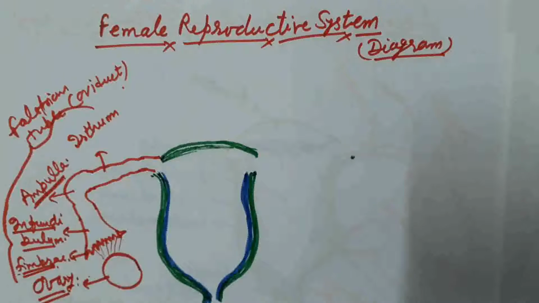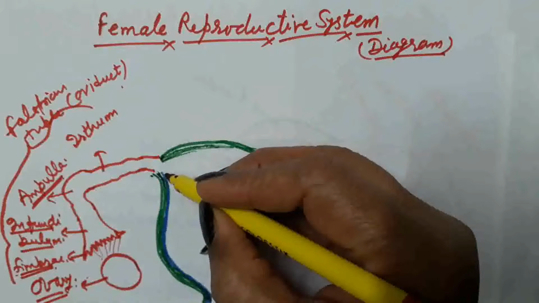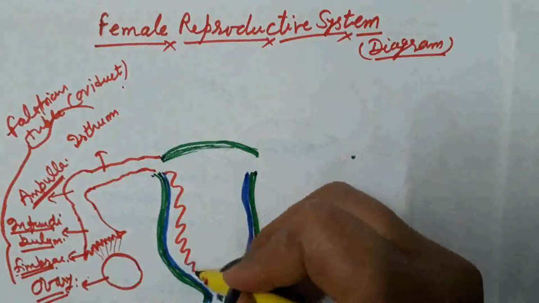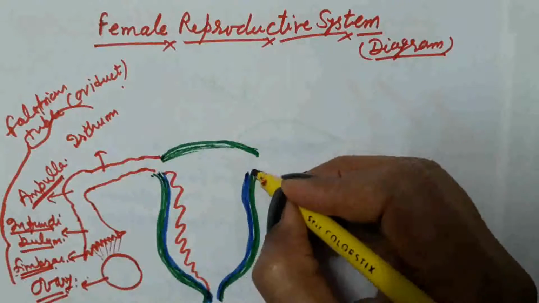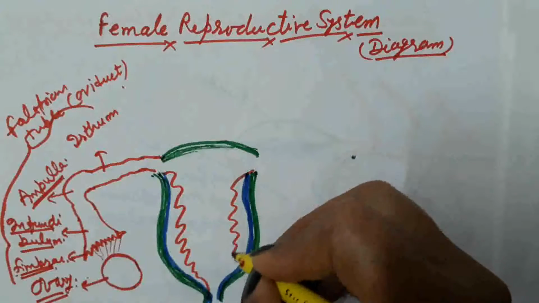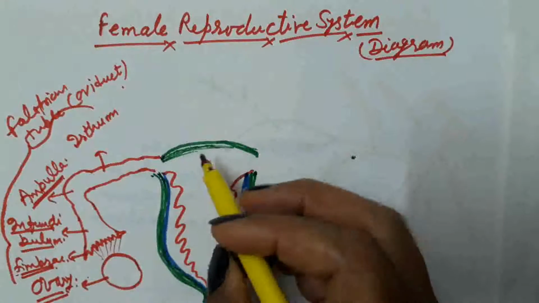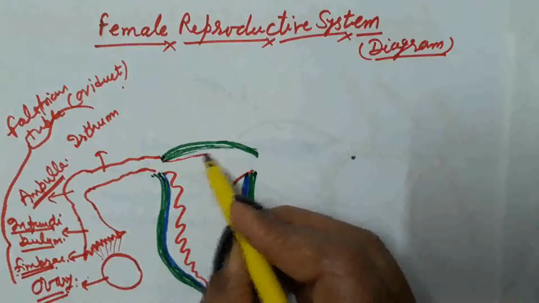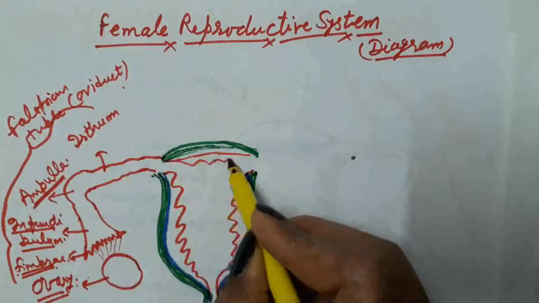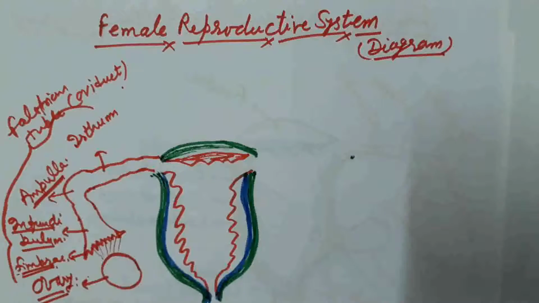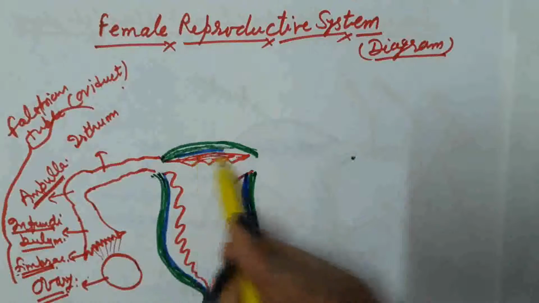And the third layer is the inner lining of the uterus, which is highly vascularized, and this layer is known as the endometrium. So 3 layers constitute the wall of the uterus.